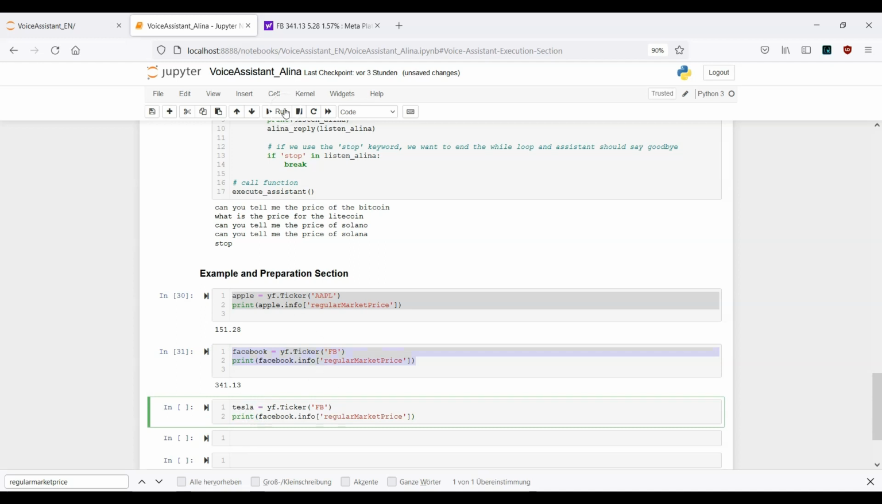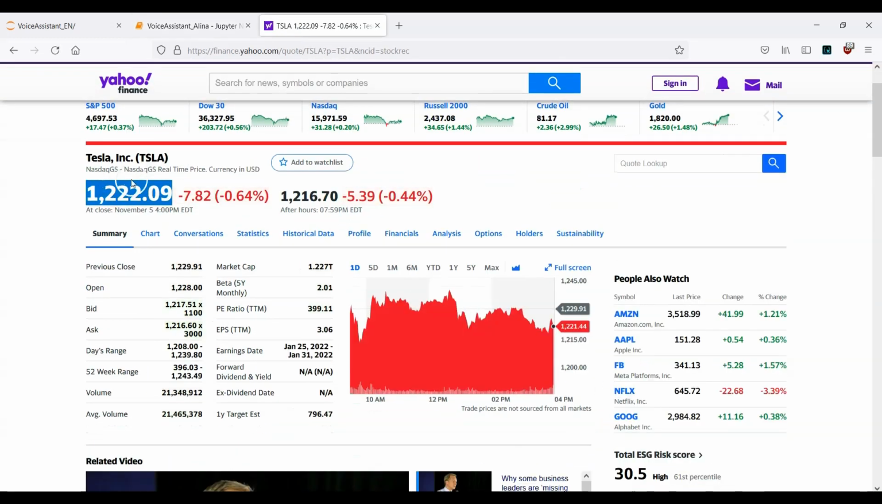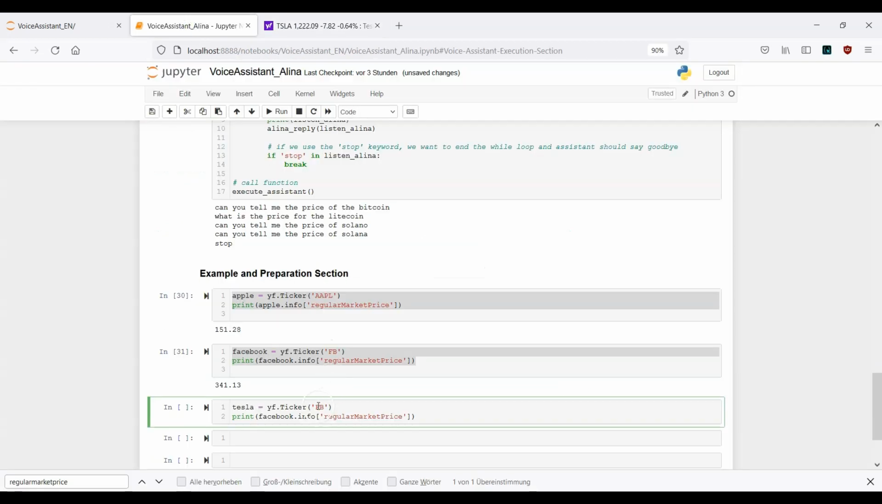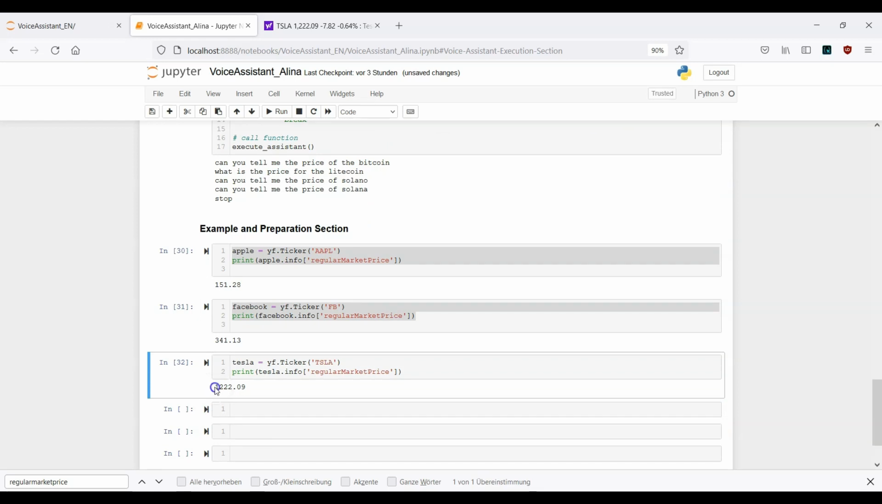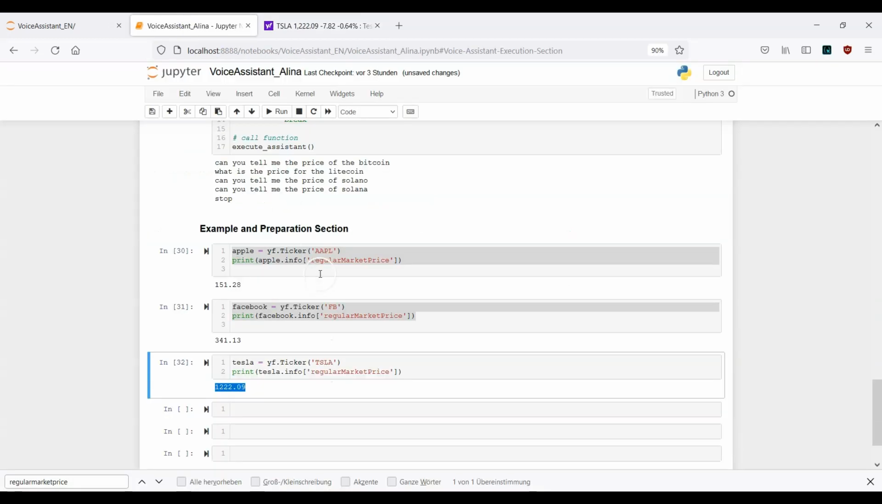And finally, we also need the same information about Tesla. Okay, Tesla, the ticker is this one, TSLA. Copy that, paste it right now here. Okay, and now we want to get the Tesla information or the market price here. Paste it, and you see here 1222.09. This is exactly what we see here. Okay, so this is actually the logic.